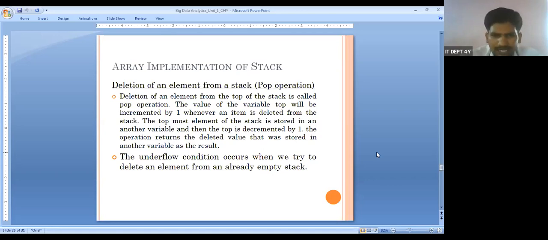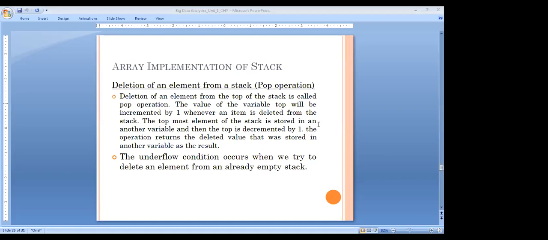See the last line: the underflow condition occurs when we are trying to delete an element from an already empty stack. So in the two operations, push and pop: when performing push, we need to know the concept of overflow, and when performing pop, we need to know the concept of underflow.